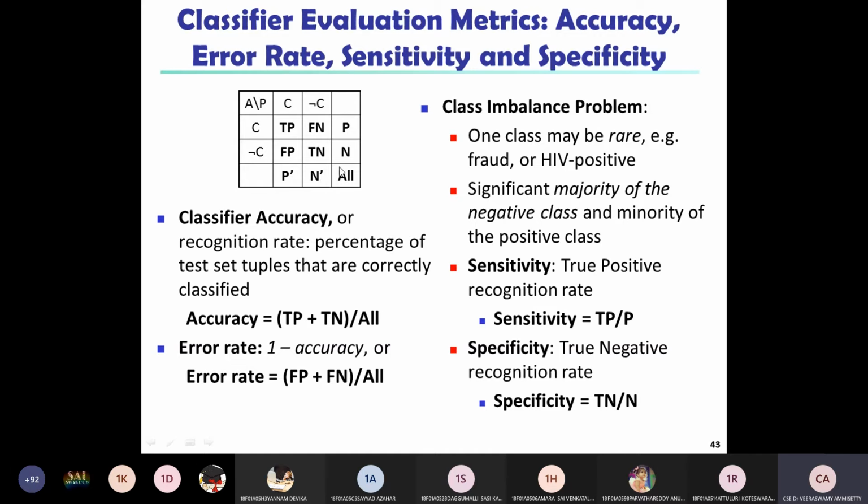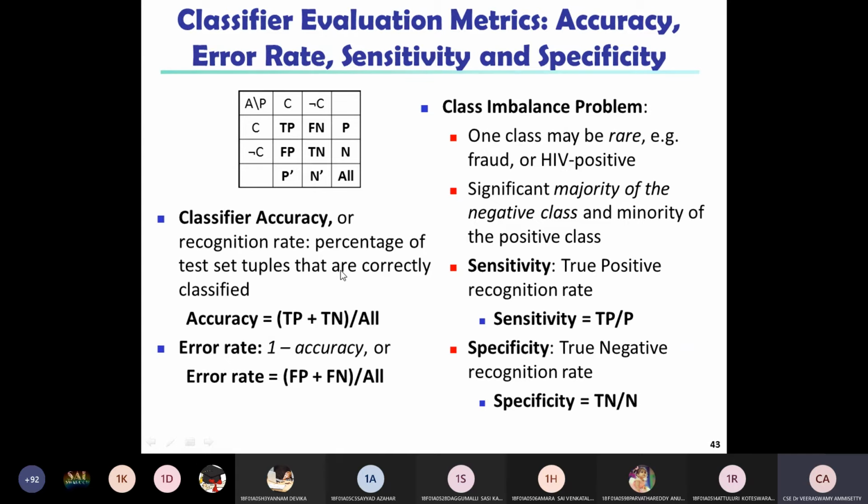That is called accuracy. Accuracy is the percentage of test set tuples that are correctly classified.